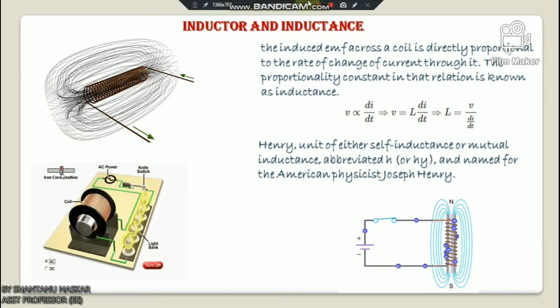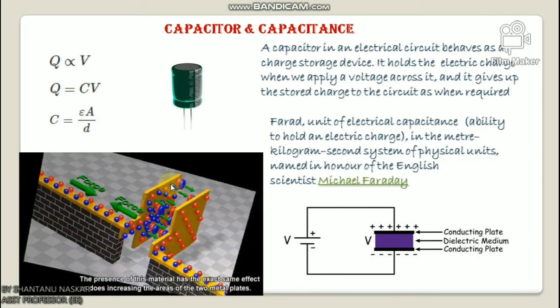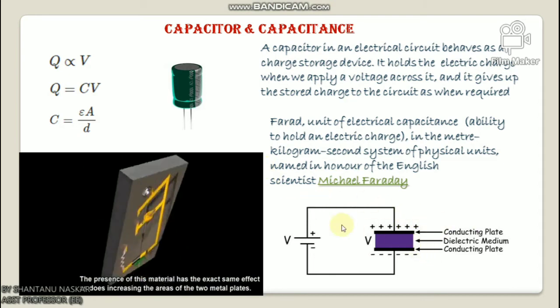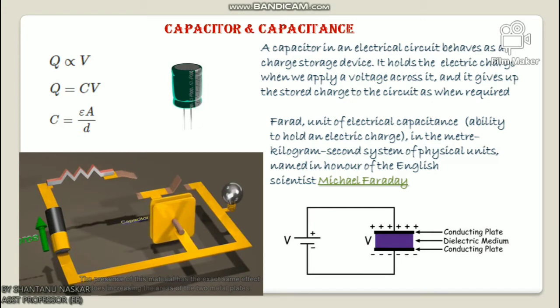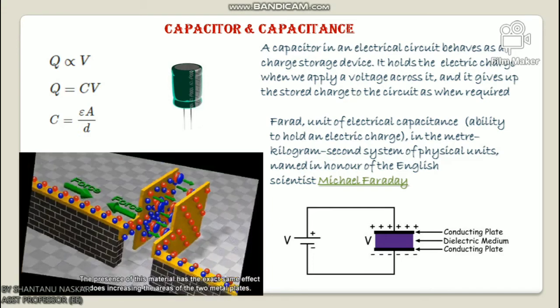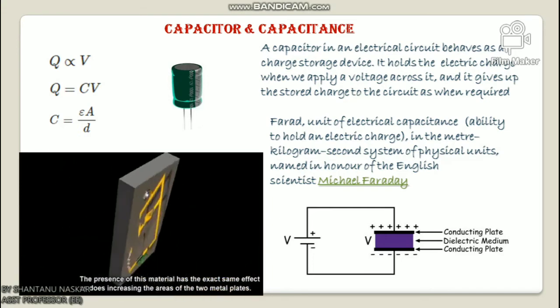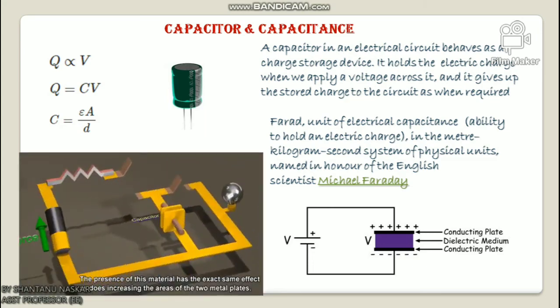Okay, now let us discuss capacitor and capacitance. There are three fundamental electronic components that form the foundation of a circuit: resistors, inductors and capacitors. A capacitor in an electrical circuit behaves as a charge storage device. It holds the electric charge when we apply a voltage across it, and it gives up the stored charge to the circuit when required.